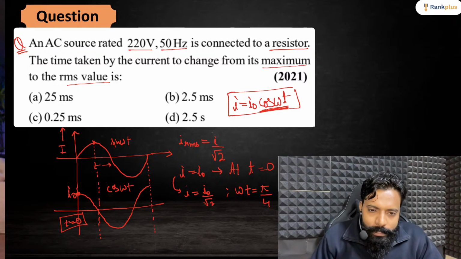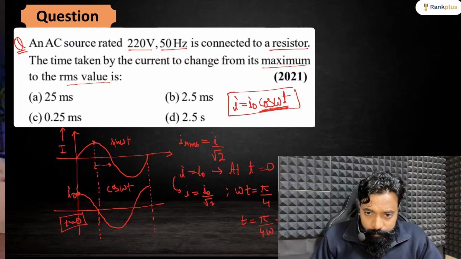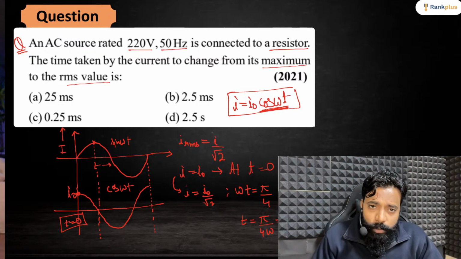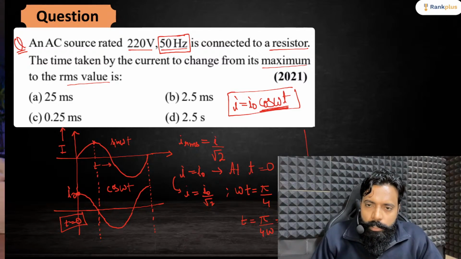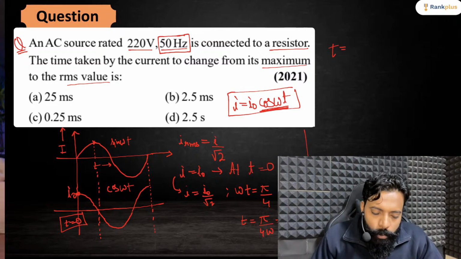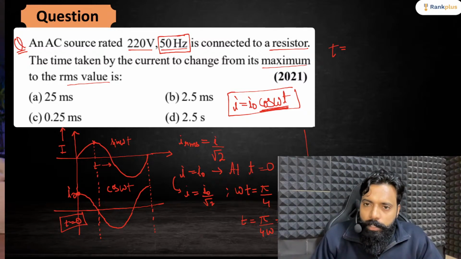So from here, I can get t equal to pi by 4 omega, and omega is 2 pi f. So pi will cancel, you will get 8f, and frequency is already given to you. Frequency is 50 hertz here, right? So time is equal to 1 by 8f.